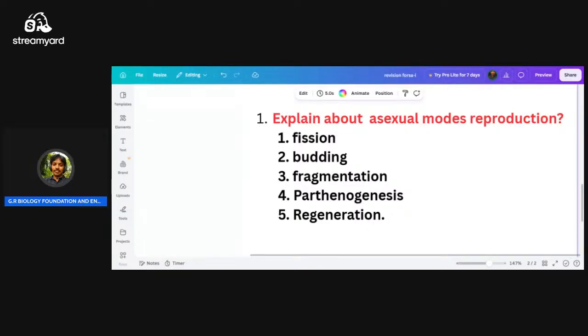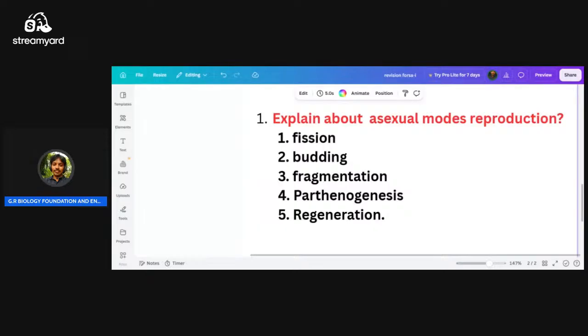So in watermelon, grape, pineapple, apple, guava, we are getting some seedless fruits nowadays. So this process is called parthenogenesis.